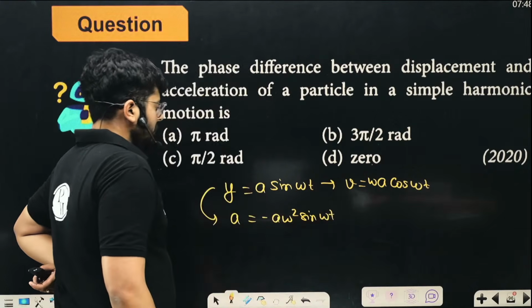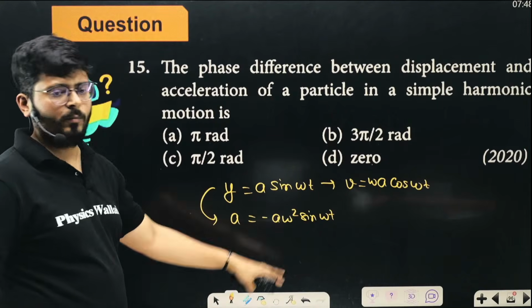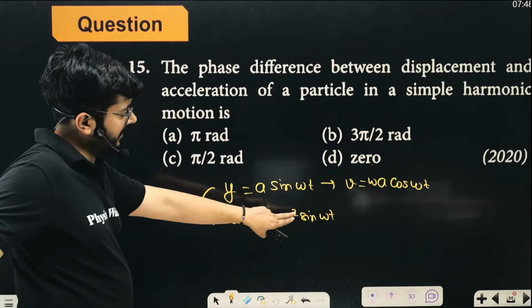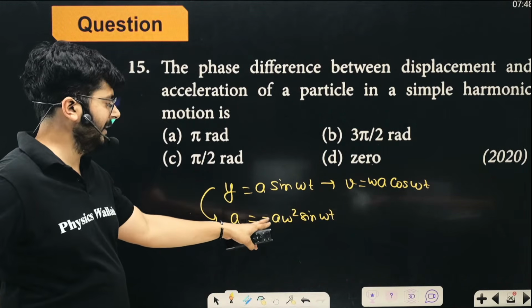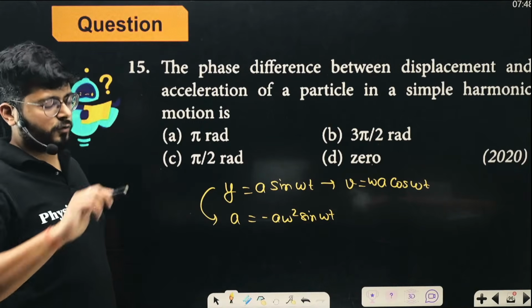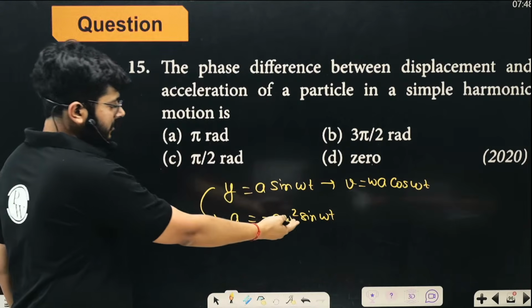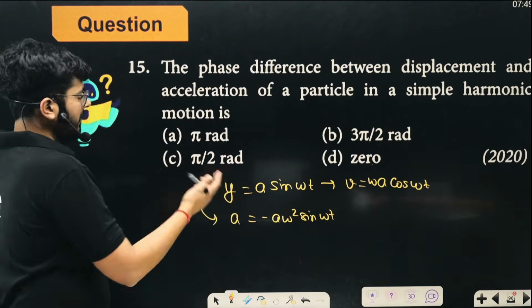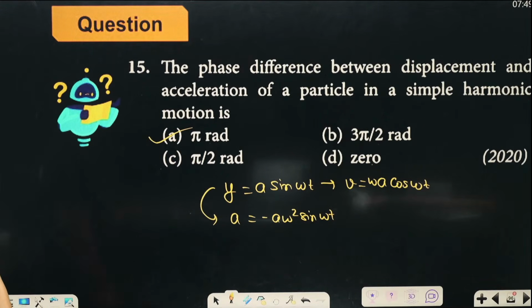All right. So how will you put these two things in perspective? Sin omega t and minus sin omega t. Clearly we can say that it is sin of omega t plus pi. That will come out in the third quadrant, and the minus sign can be taken inside. The displacement is in the first quadrant, and the acceleration would be in the third quadrant. So the phase difference between them comes out to be pi radian.